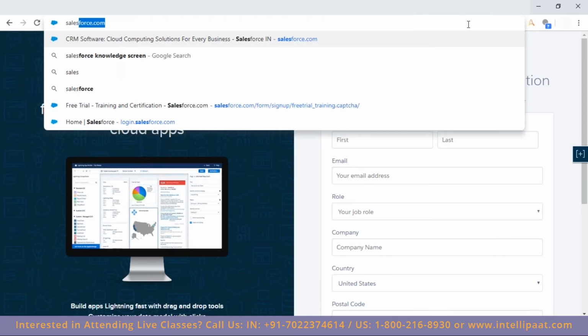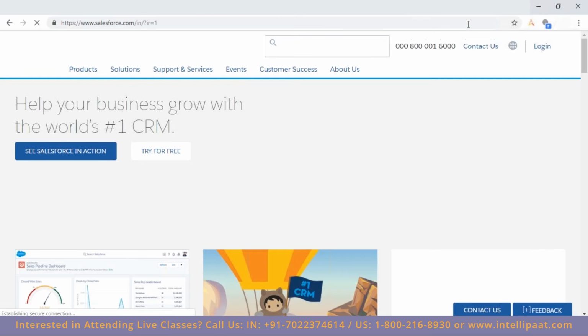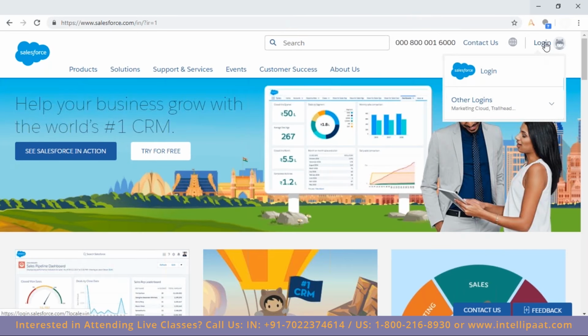There is one more account you can create if you want, that is on Salesforce.com. I would not recommend this, but yes, we have an option here as well. You can go here and create an account. This is for 30 days, a limited period, and you will get limited functionalities. In this, you will be getting the Enterprise Edition. When you go to developer.salesforce.com, there you get the Developer Edition.